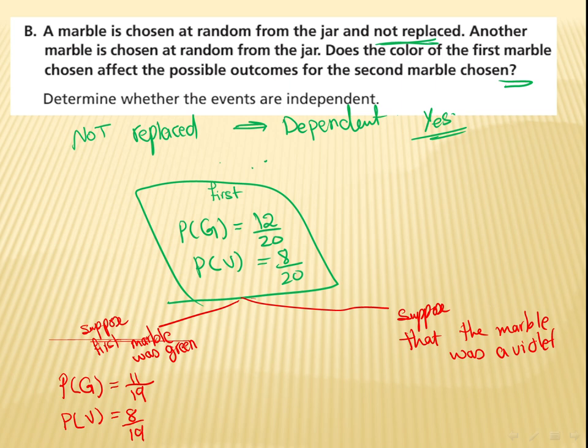That means we deducted one from the violet. So the probability of getting green is what? We still have 12 green marbles, but out of 19. And the probability of violet now is going to be 7, because we took one, out of how many in all? 19. I hope it's clear for you now.